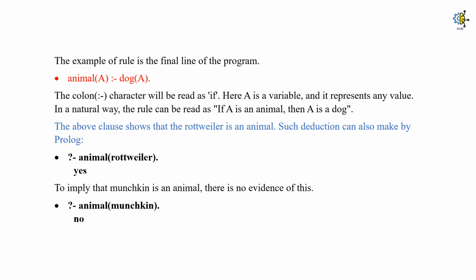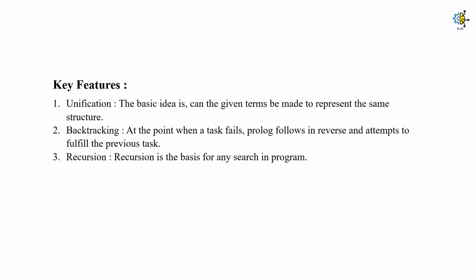Rottweiler is a dog, which is true, so it outputs yes. For our second statement, animal(Munchkin), as we didn't define that a cat is also an animal, there will be no deduction for this query, and the output will be no.